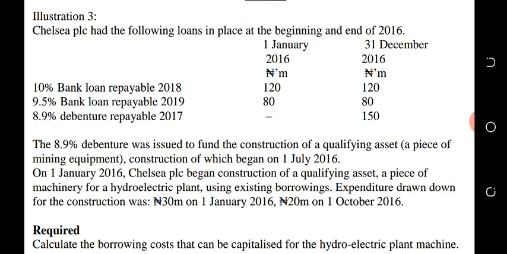That means if we want to use funds from existing loans, we don't use the loan for a specific asset to form part of the interest we use to calculate our effective interest rate.